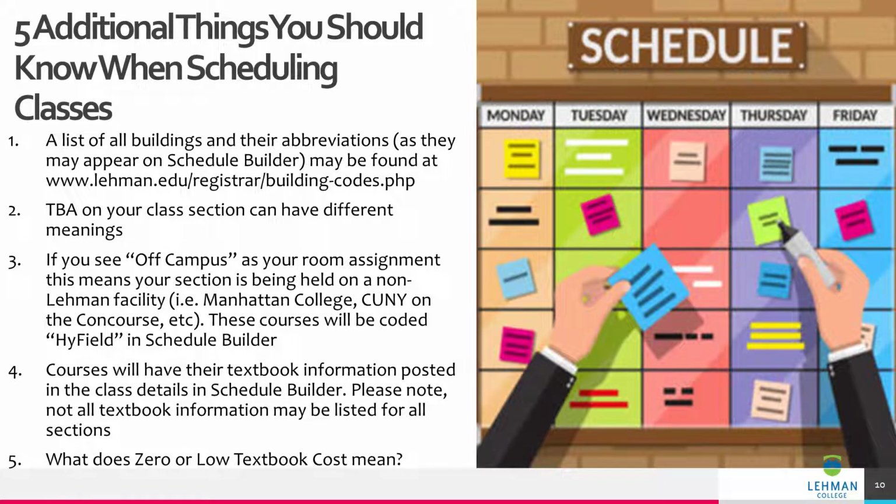Zero textbook costs indicates students enrolled in the section with this attribute are not required to purchase a textbook or required readings. Instead, students may be assigned open educational resource materials or freely available materials, which may or may not be open, but are freely accessible for students made available through a subscription or purchase by CUNY and/or your campus library. Or they may have an open license that authorizes their use. Or it could simply be that the copyright owner has chosen to make these materials freely available on the internet, or a combination of these.